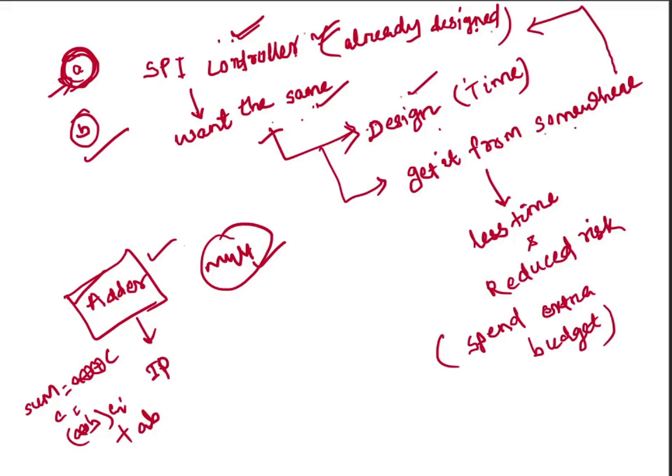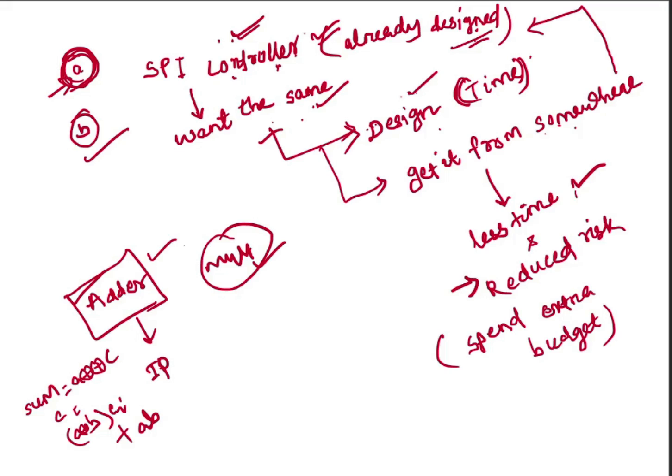If we design this SPI controller ourselves, then definitely it will take time. But if I get the design from somewhere, it takes me less time and leaves time for other activity, okay? It also reduces the risk because the design is already tested, maybe it is already optimized, and it is also pre-characterized.